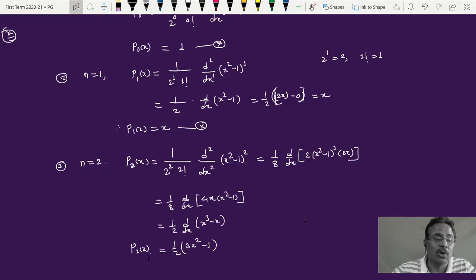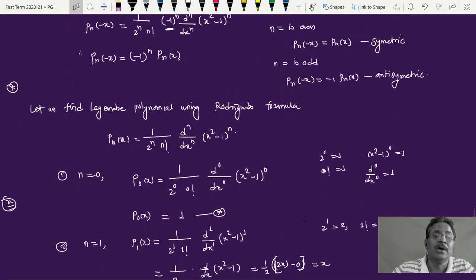So Legendre polynomials of order n equal to 0, 1, 2, the first three Legendre polynomials can be obtained very easily from this formula, which is called the Rodrigues equation or Rodrigues formula. The Rodrigues formula for the Legendre polynomial is Pn of x is equal to 1 upon 2 raised to n into n factorial multiplied by d raised to n upon dx raised to n of the bracket x square minus 1 raised to n. Solve this, you will get P0 of x, P1 of x, P2 of x, P3 of x, etc.